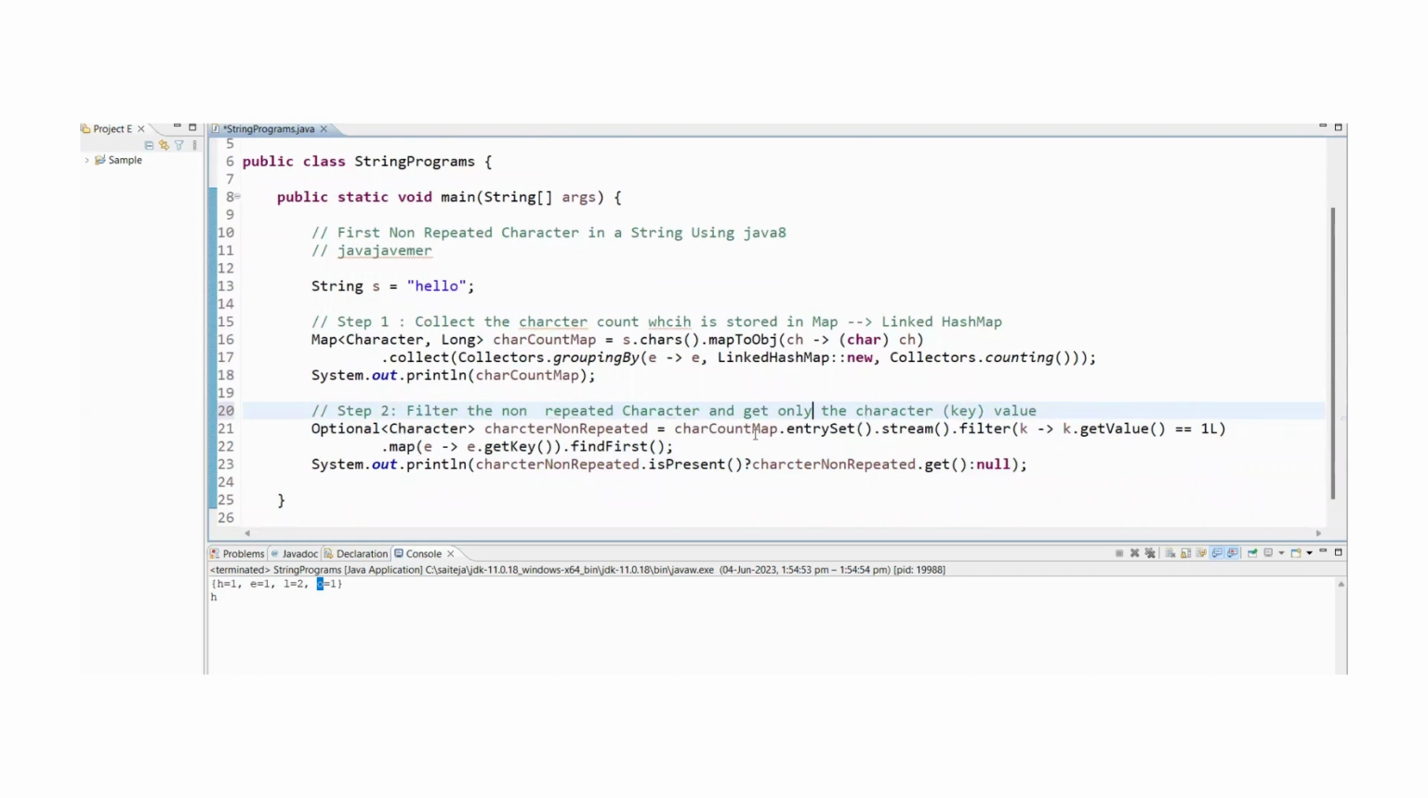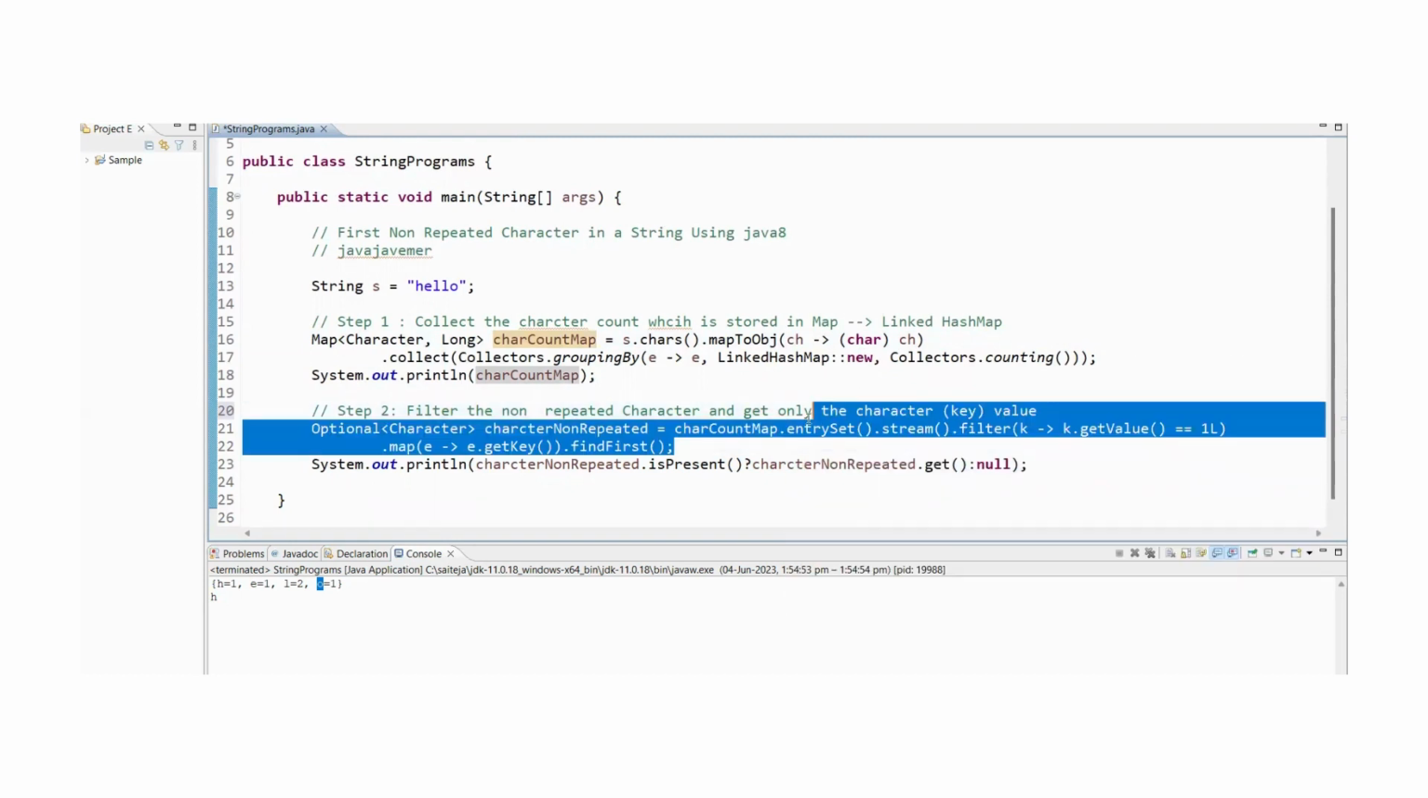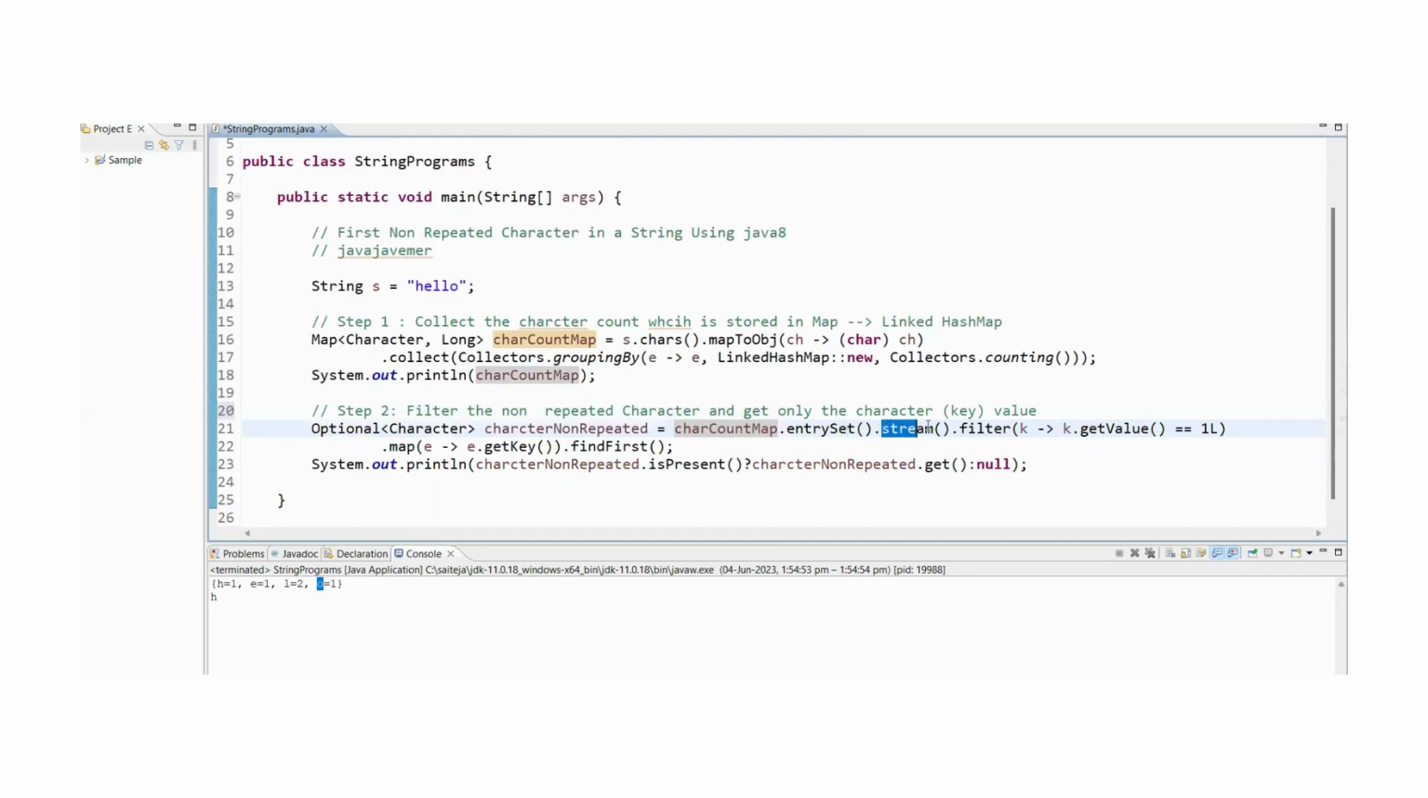So that's the reason I'm using this map which is being stored, and how will we iterate the map? We are going to iterate by using the entrySet, and we are going to stream it. We want to filter only those entries which have the count as 1. As we have a long value, I'm taking the condition as 1L. Later, we are concentrating only on getting the key value.